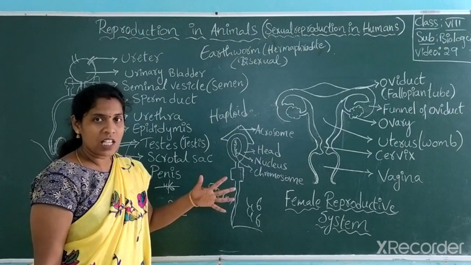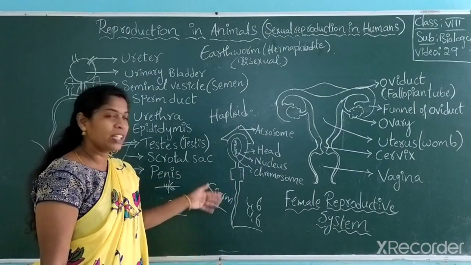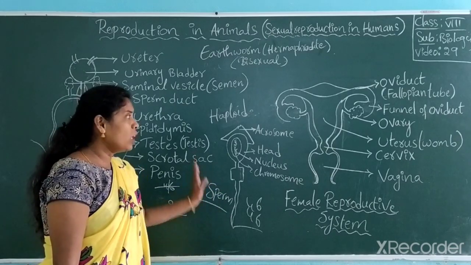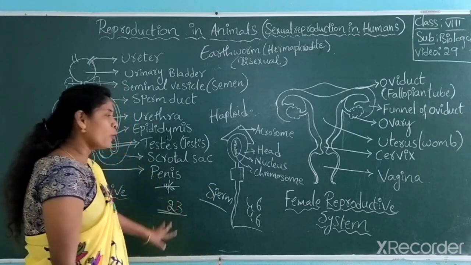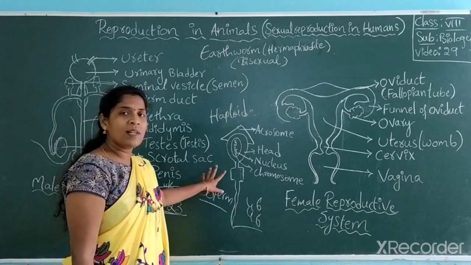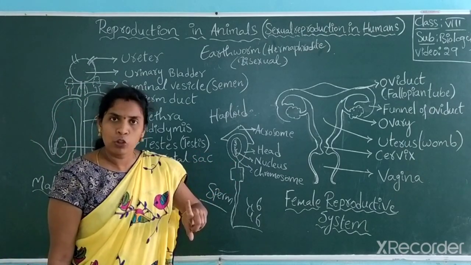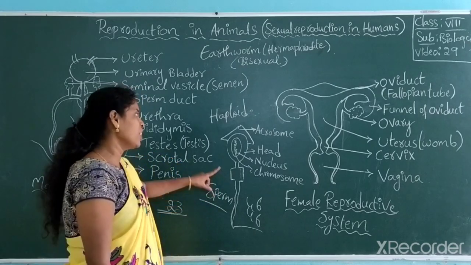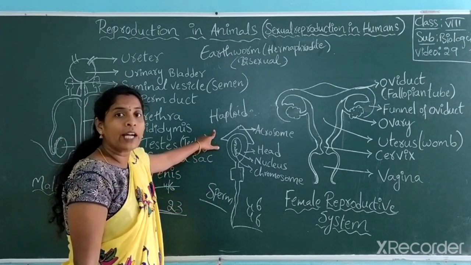We won't get the next generation human, we get some other animal. So we always should maintain the chromosomal number. For maintenance of the chromosomal number, the sexual cells have only one set of chromosomes. Because of that reason, they are called haploid.